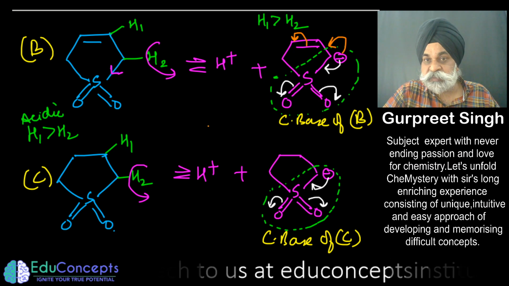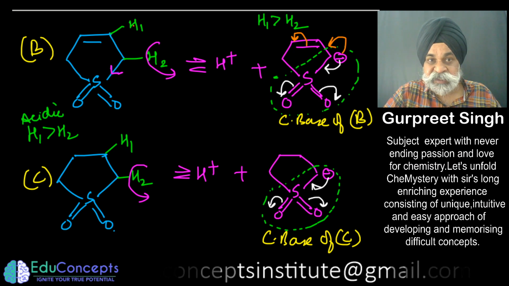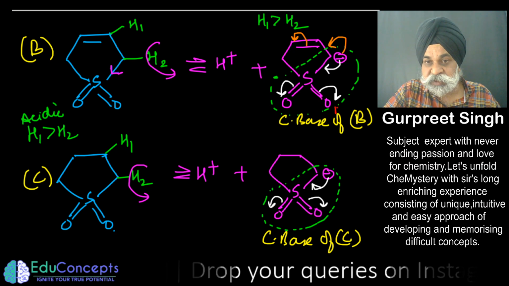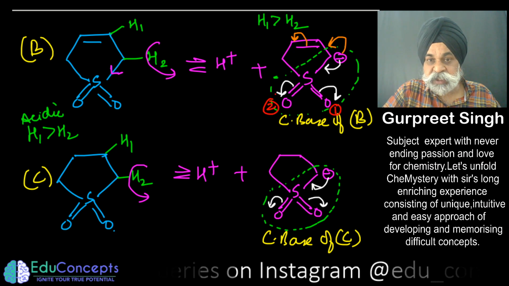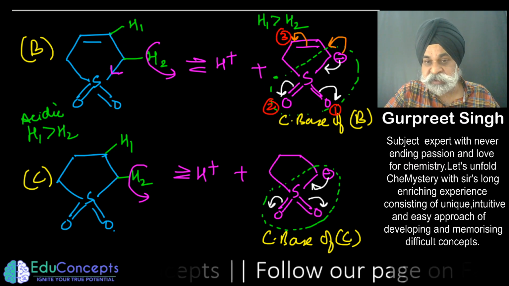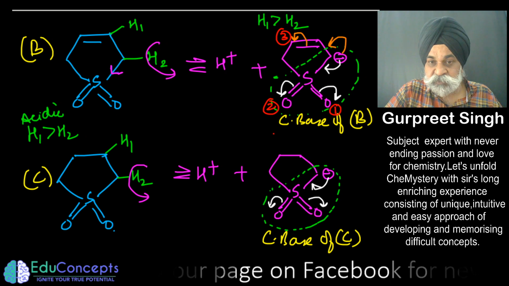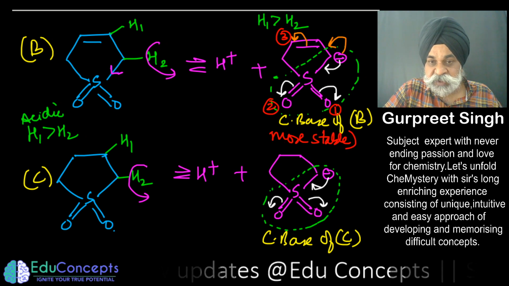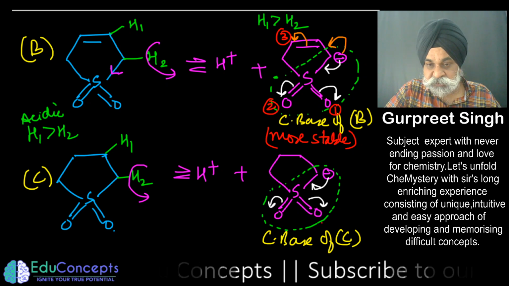So what you would be able to see is that there is negative charge dispersal on oxygen number 1, oxygen number 2, and on the carbon 3. So these are the three atoms which would get this negative charge dispersal. So of course this would be more stable than the previous one, the one which is shown here.